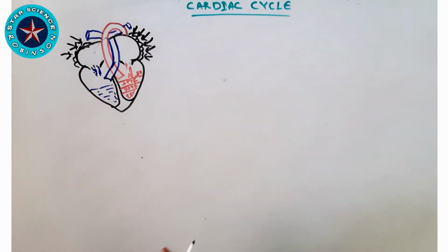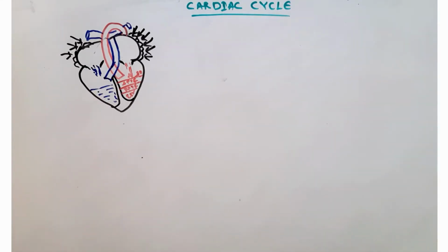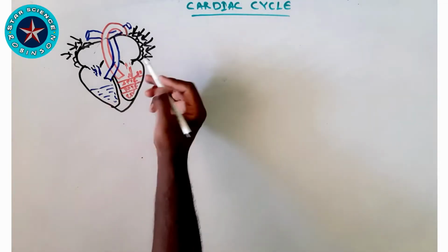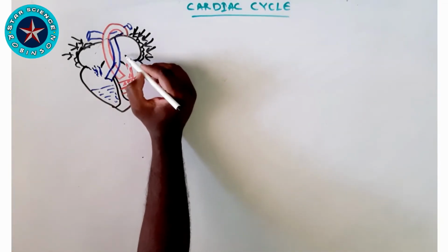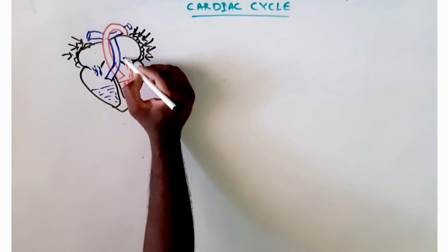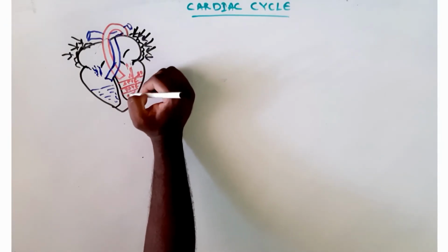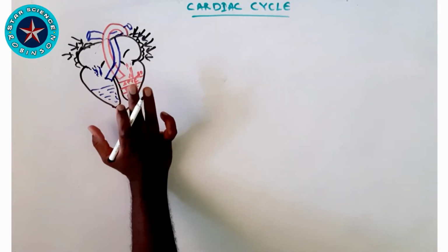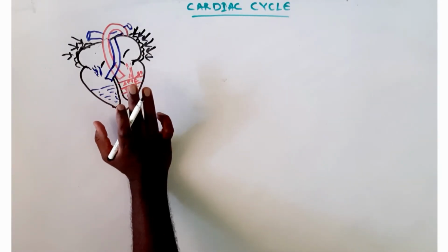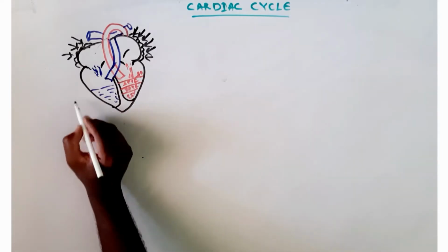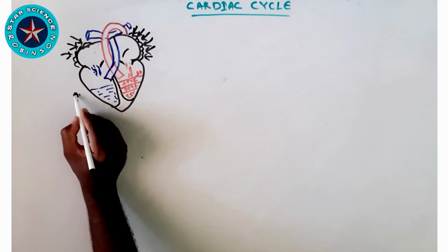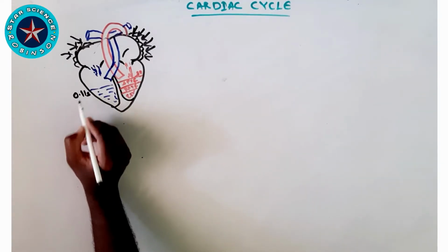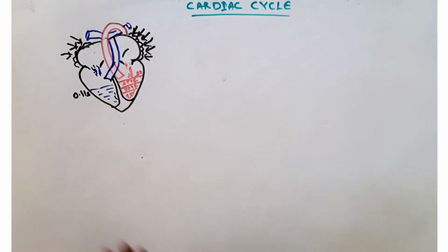This is the first stage of our cardiac cycle, and we can give it a name. After the blood is shifted from the atrium to the ventricles by contraction, the pressure in the atrium is reduced. The time taken for contraction of the atrium is 0.11 seconds.